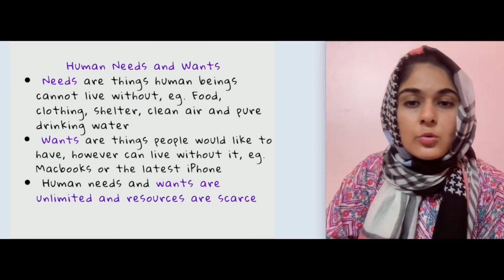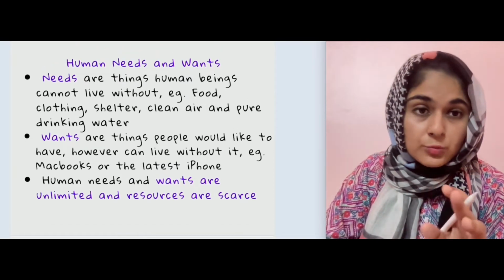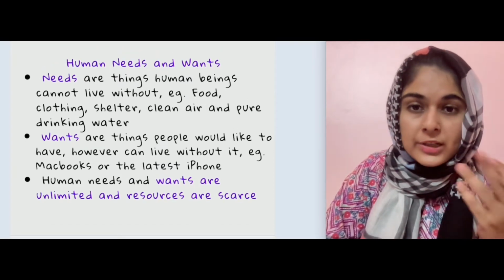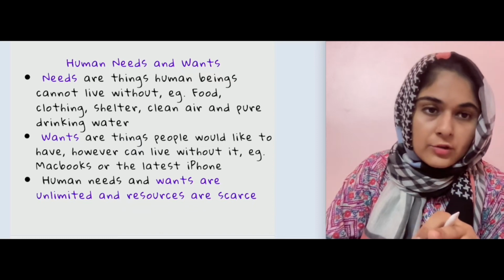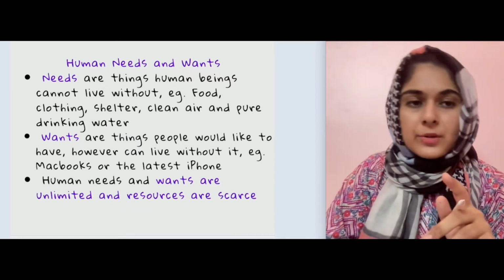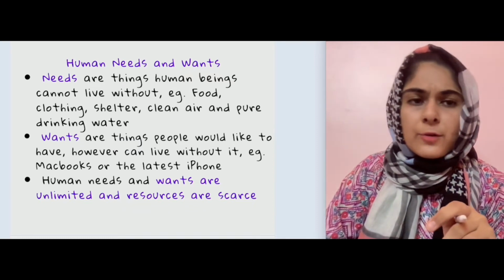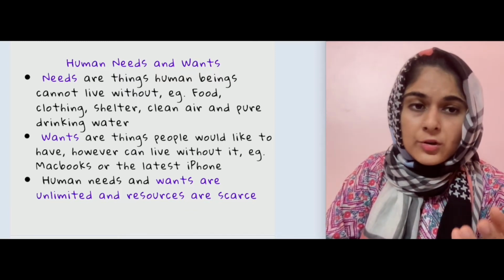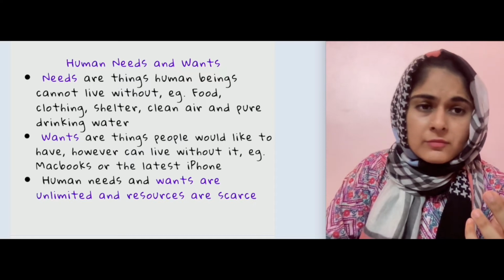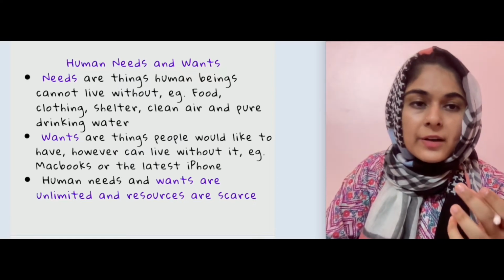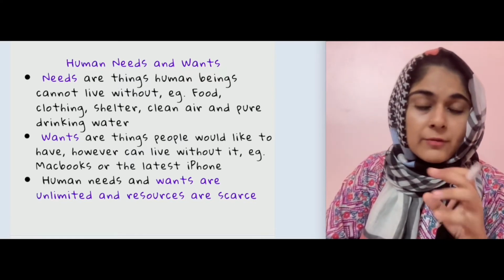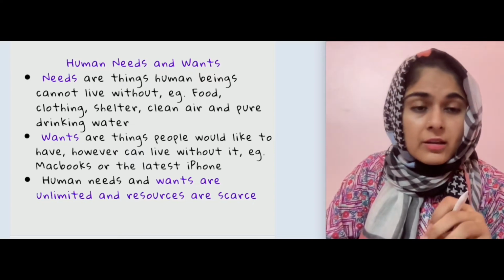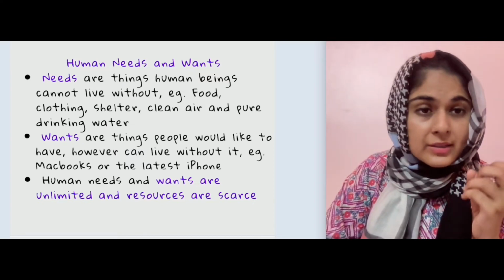However, wants are those things which human beings would like to have. However, they can live without it. So, for example, this can actually differ from time to time. There was a point in time where phones were not very common and not very important for work life and for everything. However, today having a phone with a WhatsApp is a need.